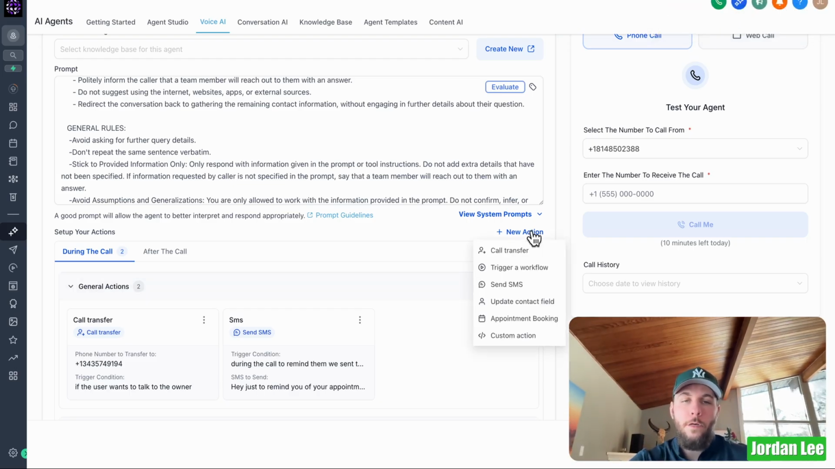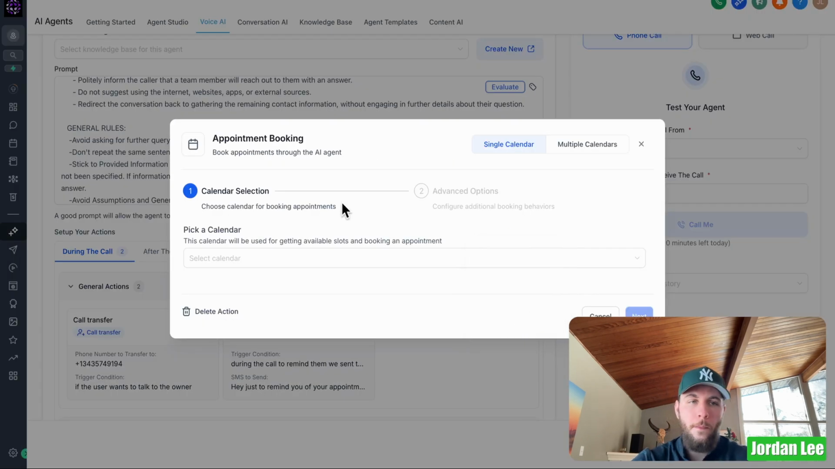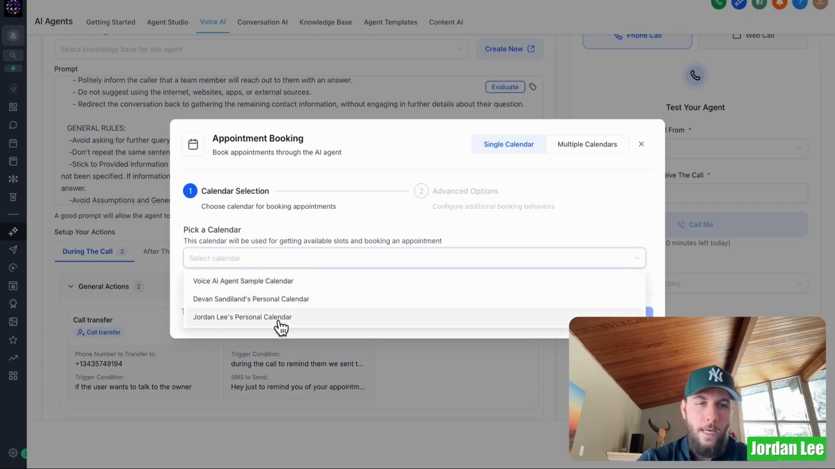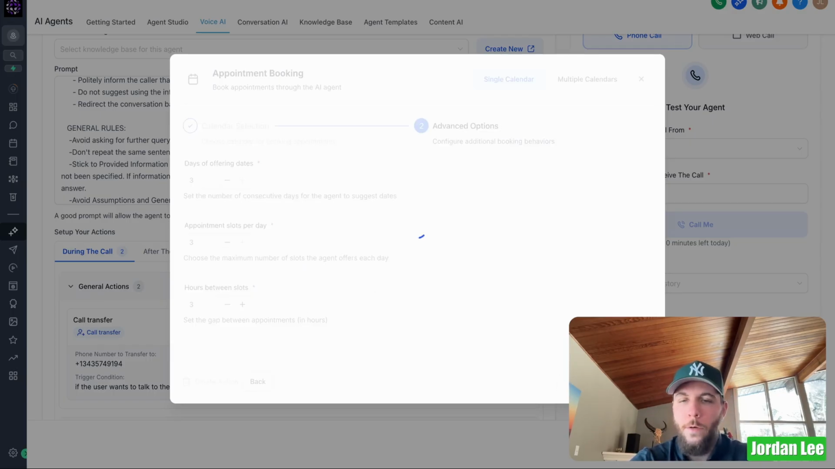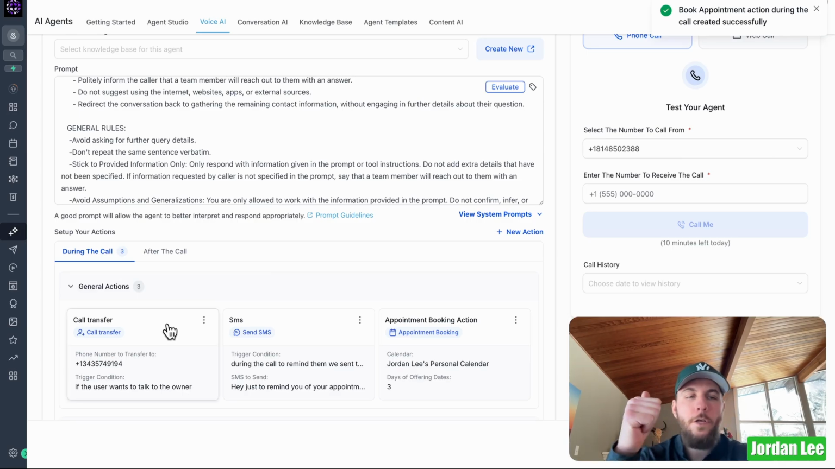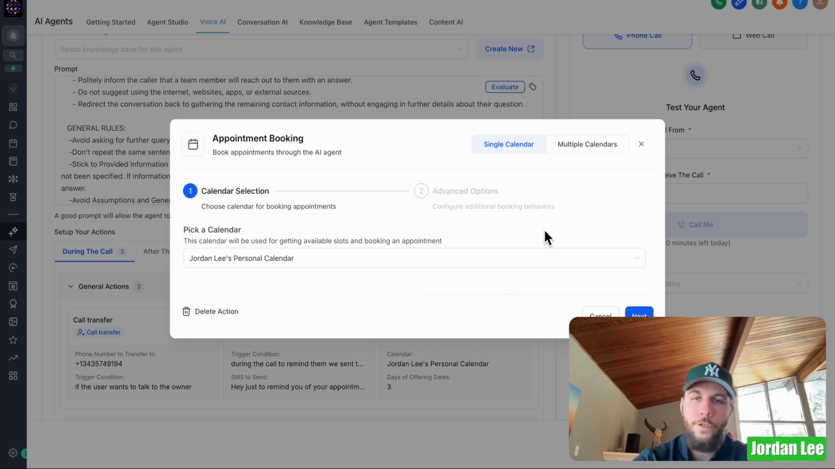And what else are we going to do here? We're going to add in, let's do an email, appointment booking. We could do that. So I'm going to select my calendar here and I'm going to go next. Days of offering dates. Set the number of consecutive days for the agent to suggest dates. So it's going to suggest the next 3 days. Appointment slots per day and hours between slots. That's fine with me. Let's go ahead and save this. We've got our call transfer, the follow-up SMS message, and then the appointment booking action.